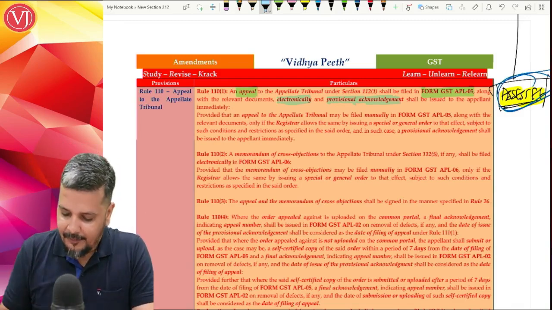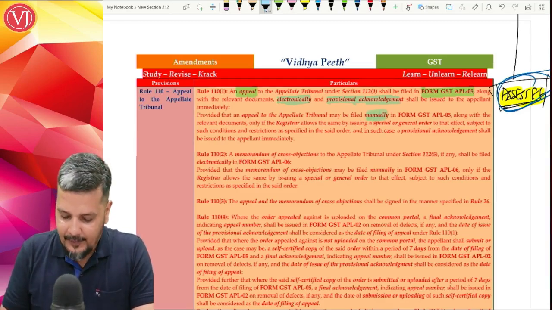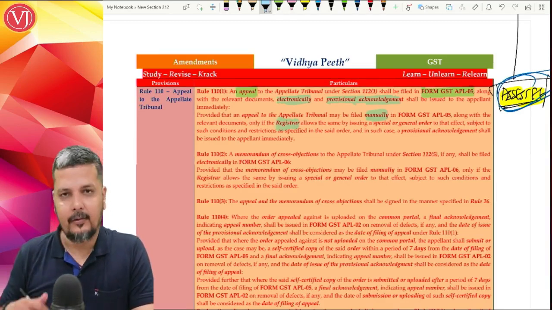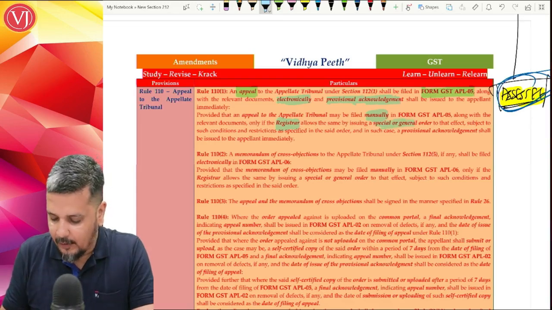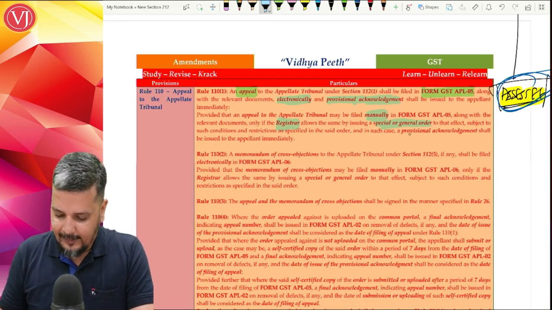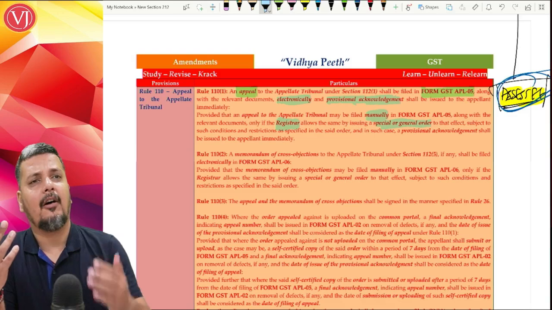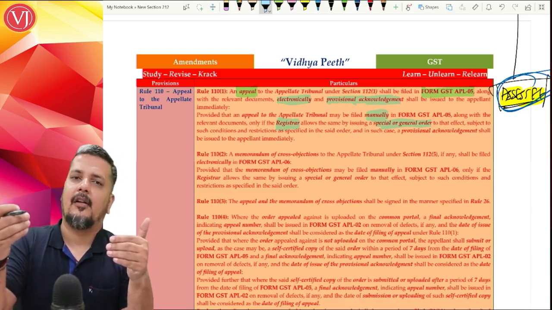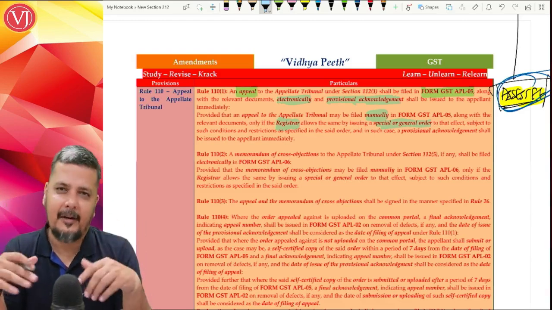Now, filing it manually is also allowed if the registrar, which includes additional registrar, joint registrar and assistant registrar, by way of special or general order and with conditions and restrictions, tells that you can file it manually. Basically, when the order is manual, you cannot file your online appeals; you have to file manual appeals, but it can be other cases also.